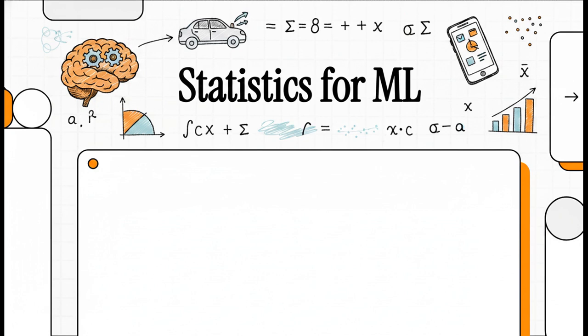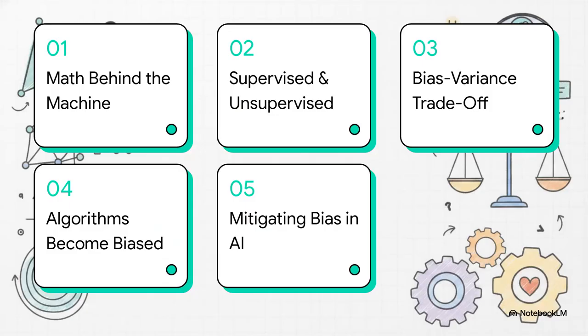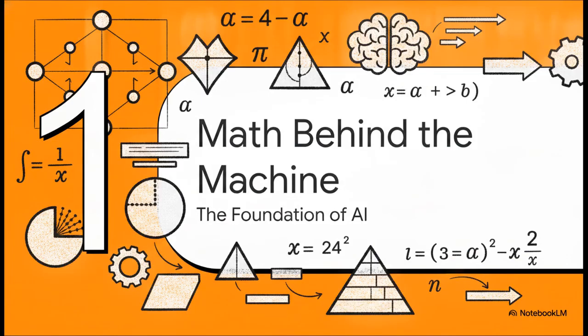Let's get into it. So, here is our roadmap for today. We're going to cover 1. The math behind the machine, 2. Supervised versus unsupervised learning, 3. The bias-variance trade-off, 4. When algorithms become biased, and finally 5. Mitigating bias in AI. All right, Section 1, Math Behind the Machine.